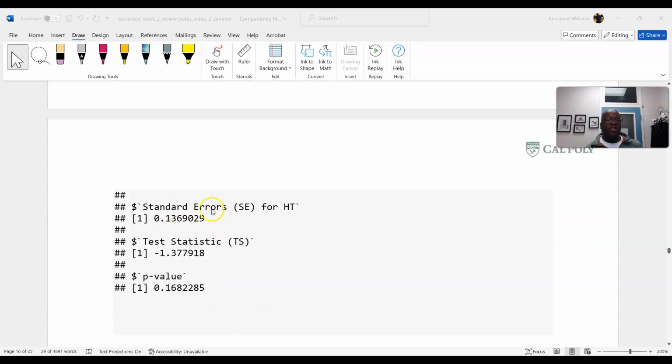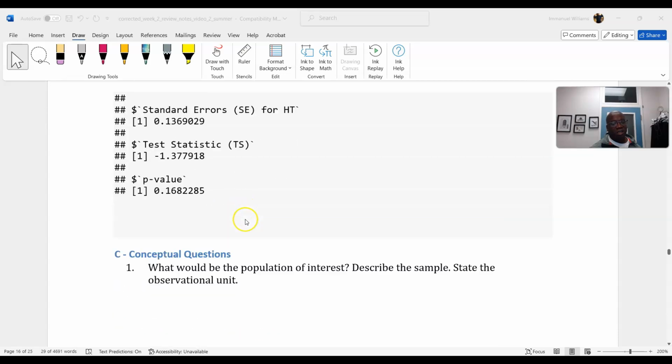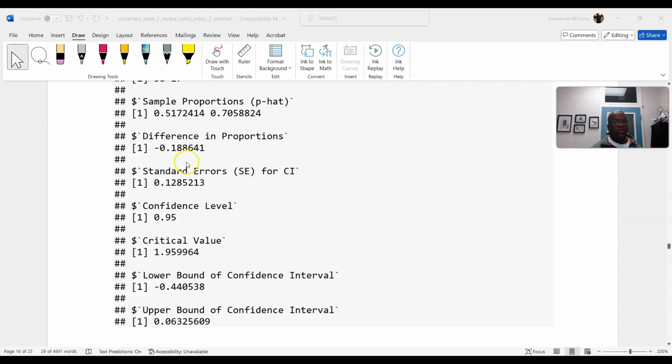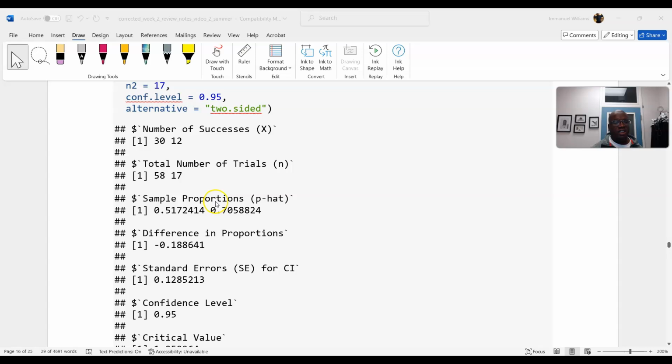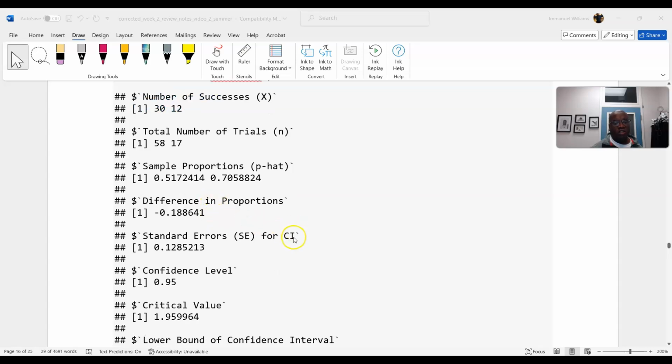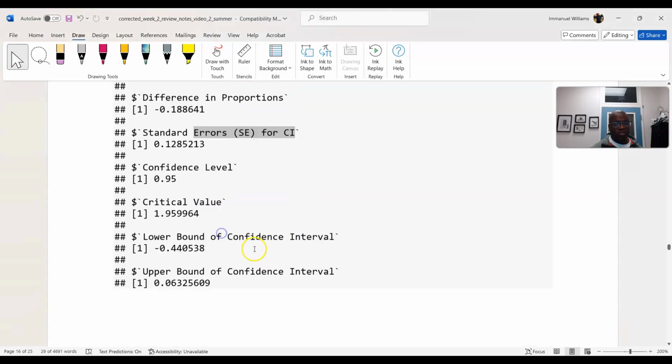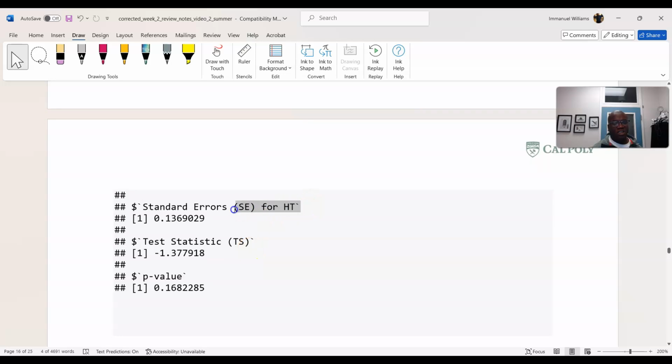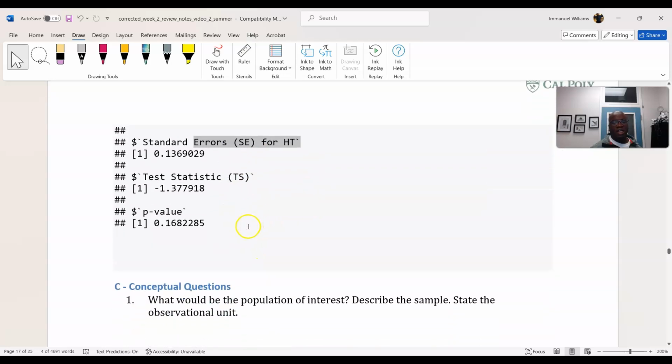The standard errors for the hypothesis test for that difference between the population proportions, sample proportions. Okay, so that's that. It's different. You're going to see in a little bit. These equations are different for confidence intervals versus hypothesis testing. All right, so take a moment and answer these questions.